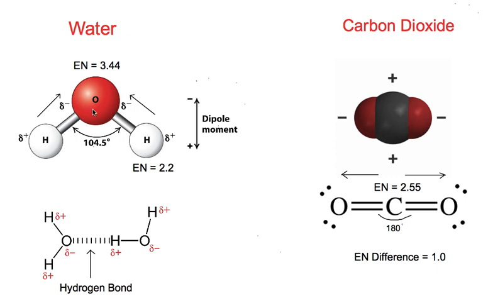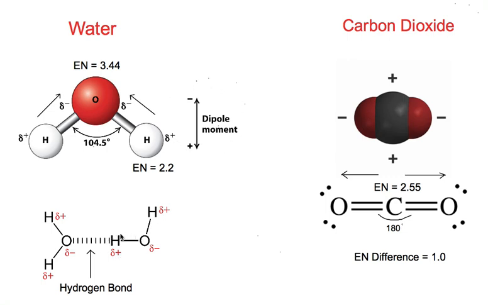Since we know that the electronegativity of oxygen is 3.44, which is more as compared to hydrogen, which has 2.2, the shared electron pairs are drawn more towards oxygen, giving it a partial negative charge, and partial positive charges appear on the two hydrogen atoms of water molecules. Due to the creation of these positive and negative poles, the molecule of water becomes a dipolar molecule. In simple words, it is a polar molecule.